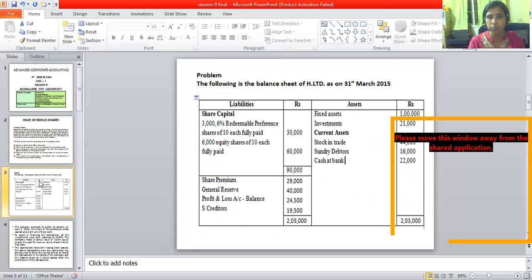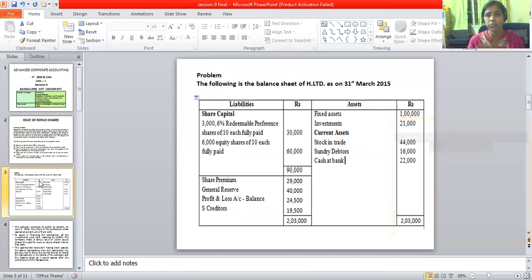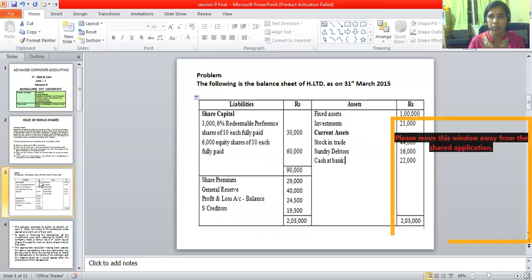Now let us go with this problem. On the liability side you have the share capital consisting of the 30,000 6% redeemable preference shares and the equity shares of 60,000 rupees, and you have the share premium account, general reserves, and P&L account. These are the ones we use to issue the bonus shares, so we need a sufficiently good amount of capital profits in the organization. Coming to the assets, you have the fixed assets, investments, and current assets, under which you have stock, debtors, and cash at bank.